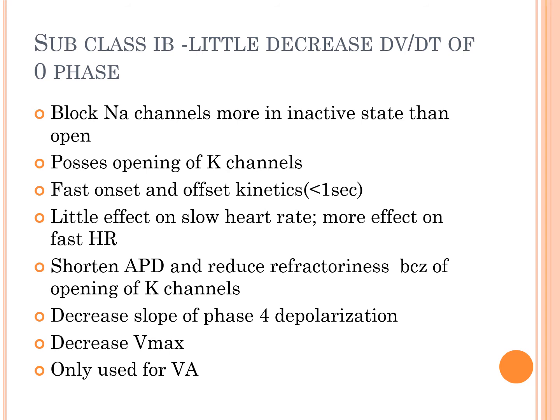Fast onset and offset kinetics are seen with class 1B drugs. They have little effect on the slow heart rate, but they show more effect on the fast heart rate. They shorten the action potential duration, reduce the refractoriness because of the opening of potassium channels, and they decrease the slope of phase 4 depolarization, and they also decrease the Vmax, and they are only used to treat ventricular arrhythmias.